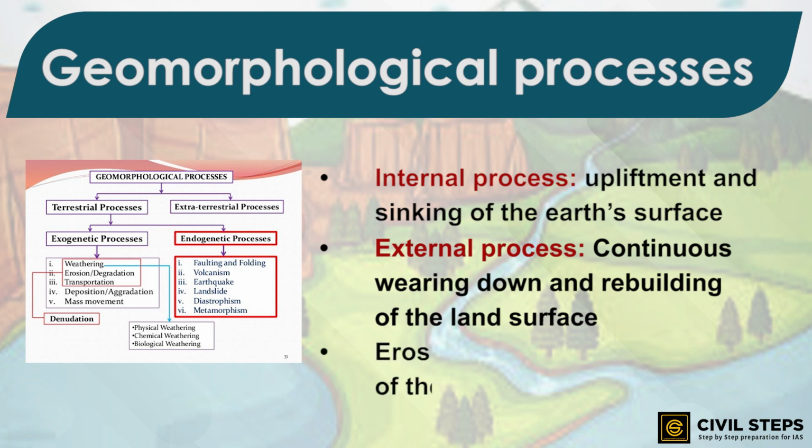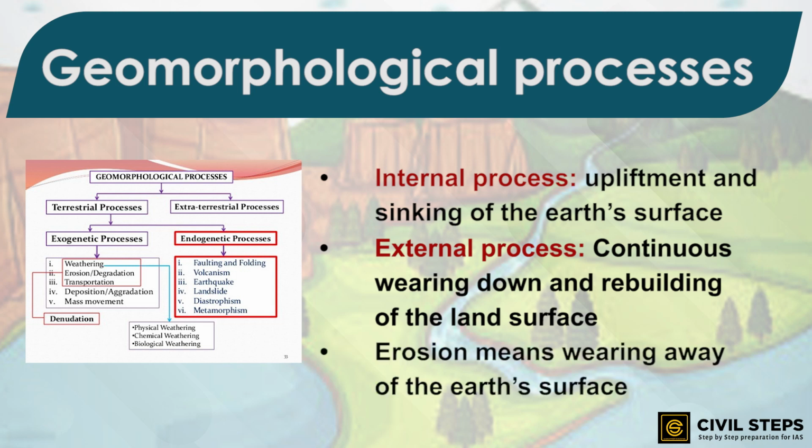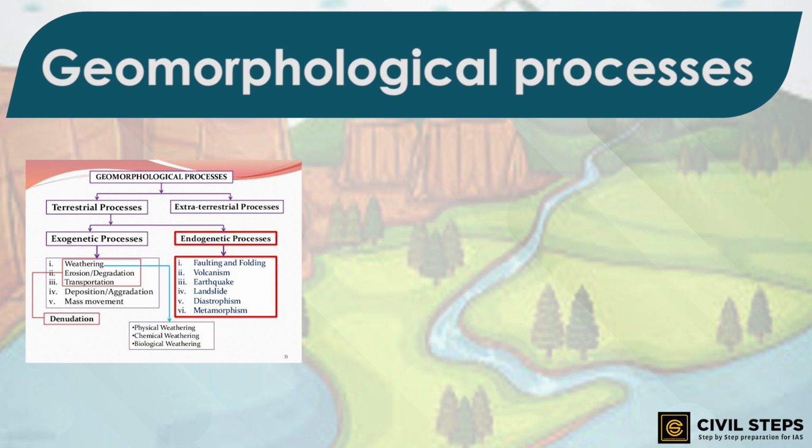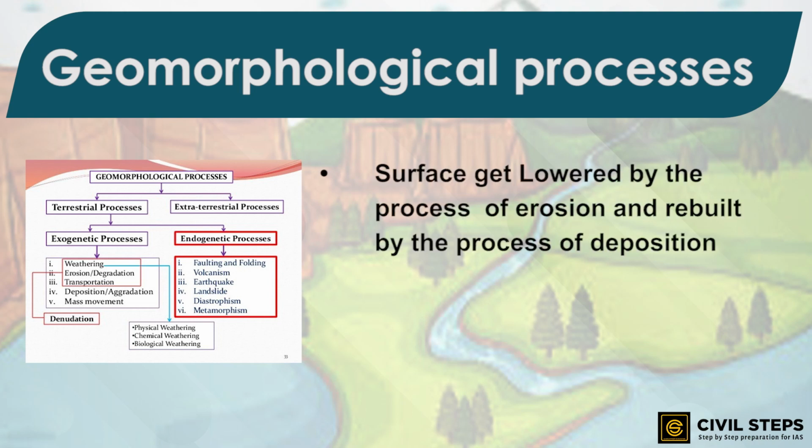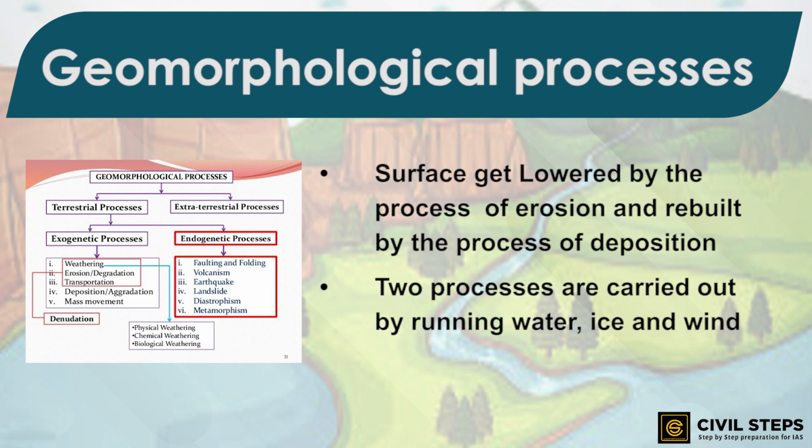This wearing away of the earth's surface is also called erosion. The surface is being lowered by the process of erosion and rebuilt by the process of deposition. Hence, these two processes are carried out by running water, ice, and wind. So, these two processes lead to the formation of such landforms.